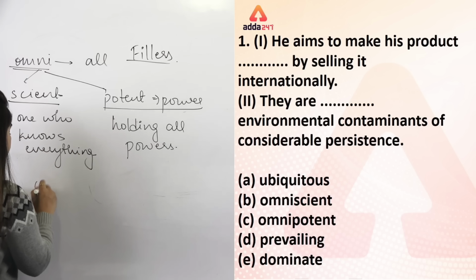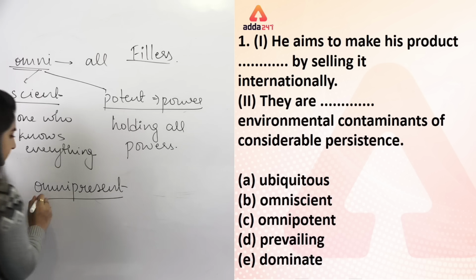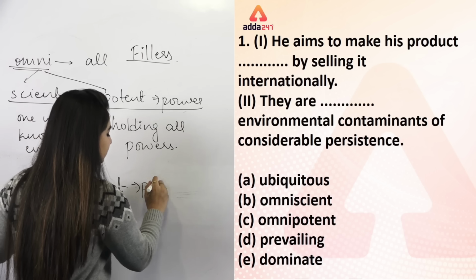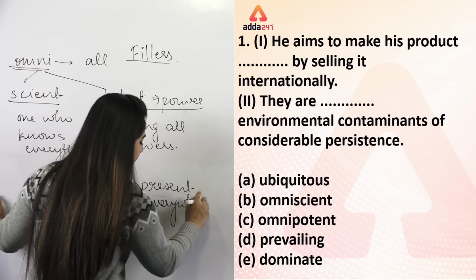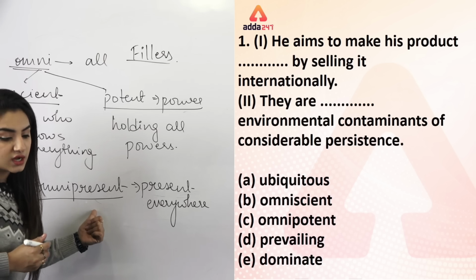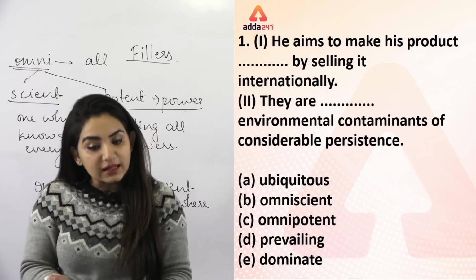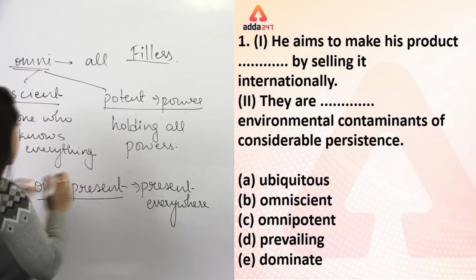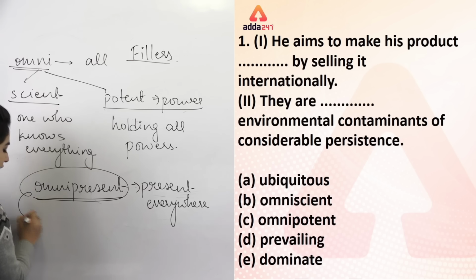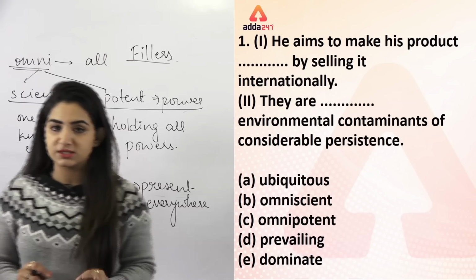There is the word omnipresent. Had there been this word omnipresent, which means present everywhere, we would have placed it. But we don't have this word. So instead of this word, a synonym of this word is given in the options, and that is ubiquitous.